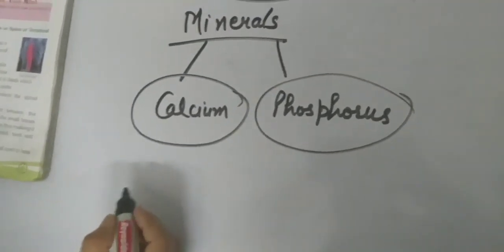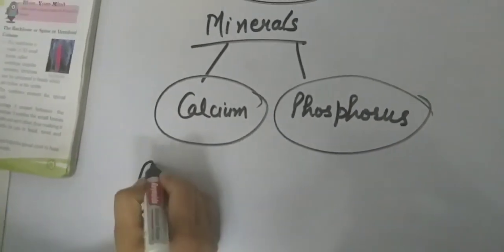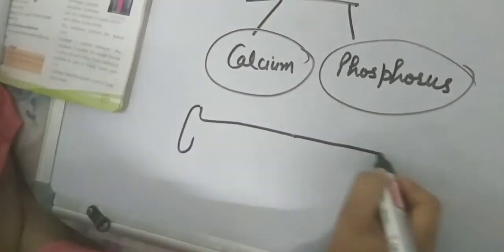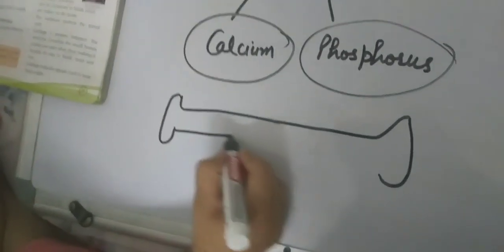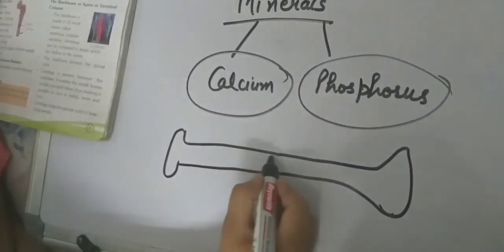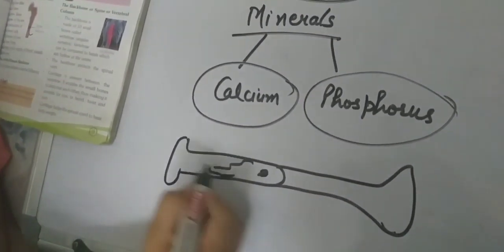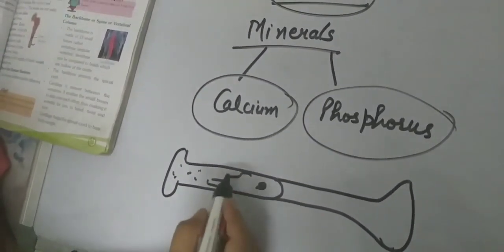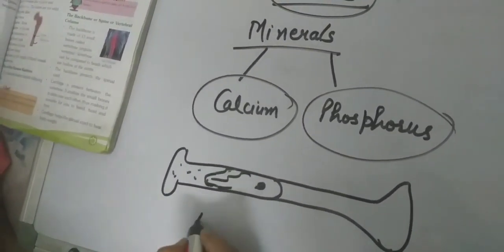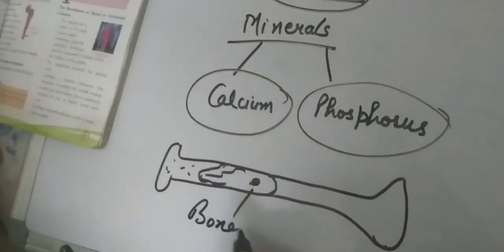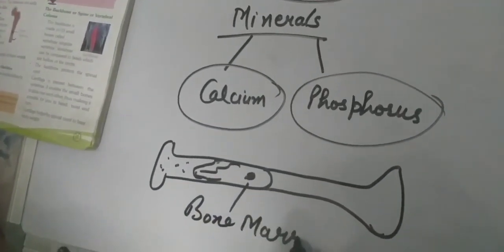You know about bone marrow? I will draw the structure here. It is like a bone only. Structure of bone marrow. What is it? Bone marrow.